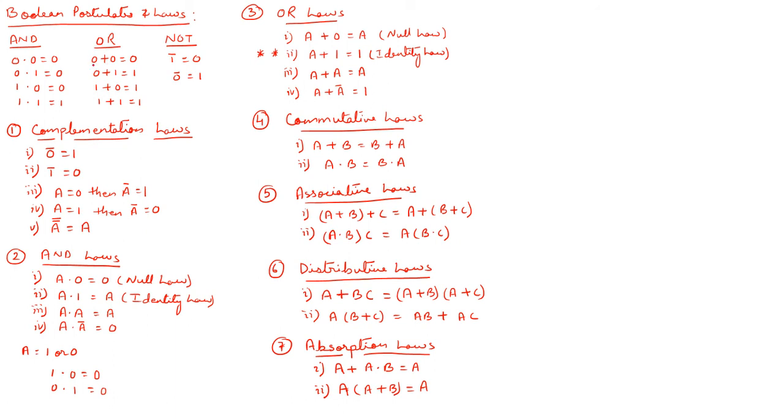The first column I will take as a, the second column as b, and I will get this output. Then if I interchange these two columns, so this is b and this is a, I still get the same value. So this shows that it is the commutative law. It is a plus b equals b plus a, and a dot b equals b dot a.